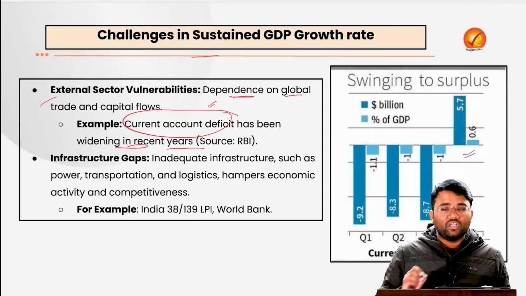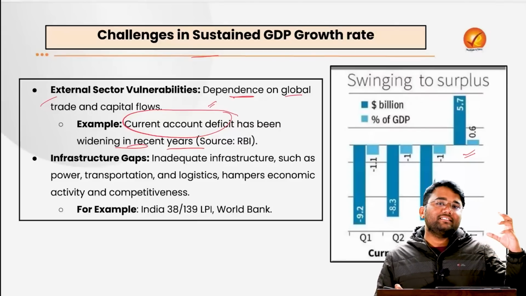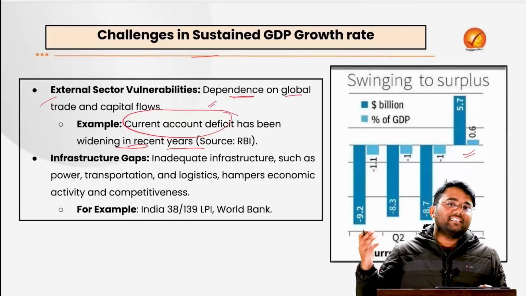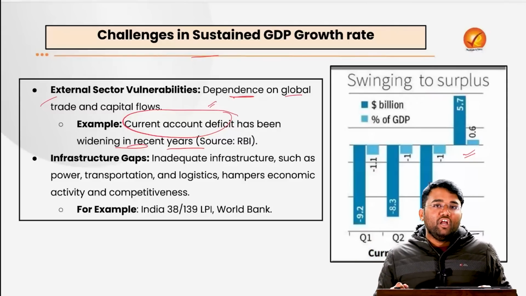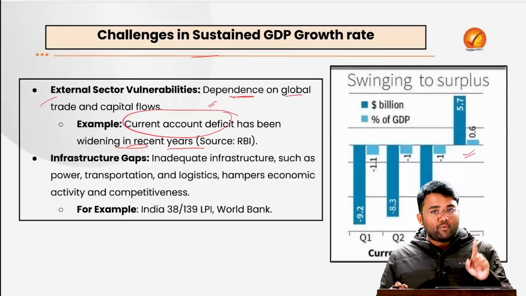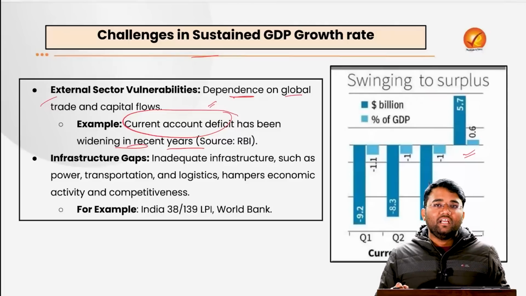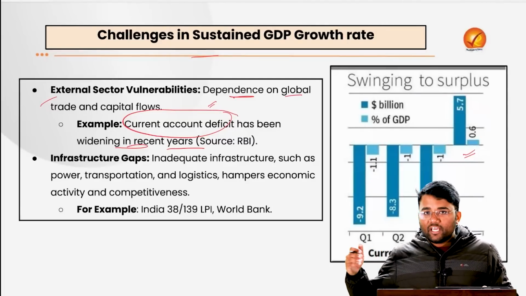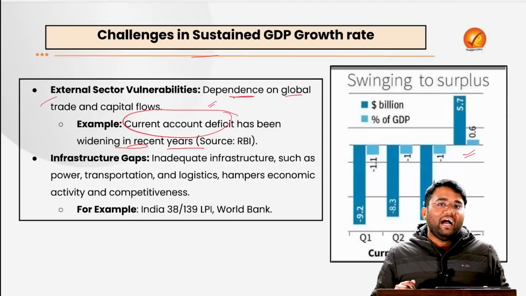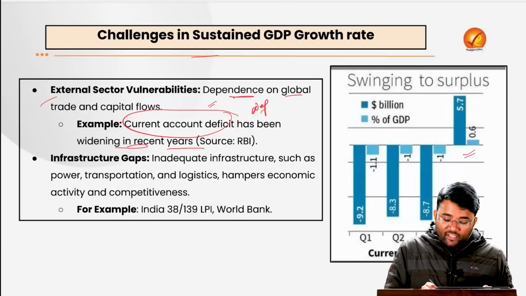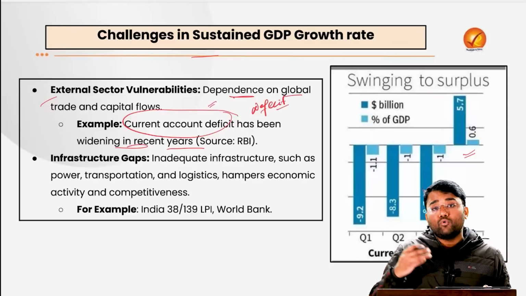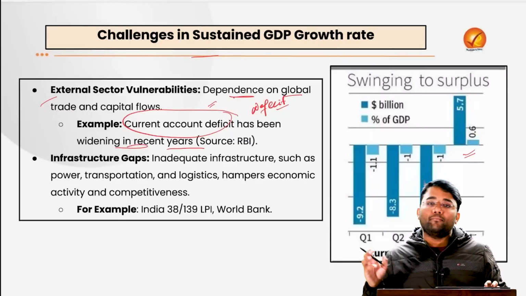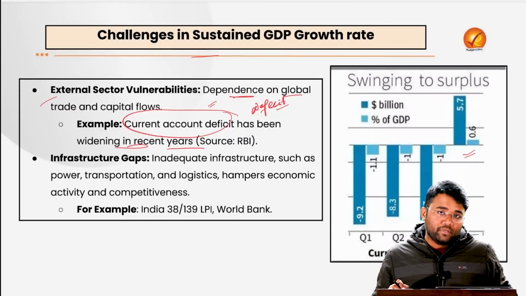Under the current account, we have trade in visibles, that is trade in goods, and trade in invisibles, that is trade in services, etc. When we have increased imports of goods and services and low exports, it means we are paying from our own home. In that case we have a deficit, meaning our exports are not in sync with imports. Imports are much larger compared to exports.